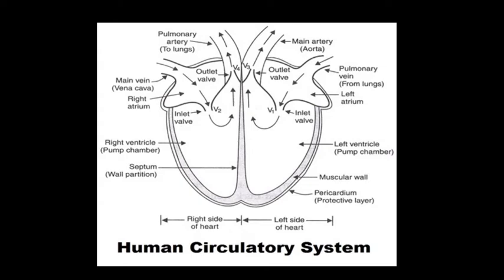Here you also see that the septum helps in separating oxygenated blood from deoxygenated blood. The ventricles have to pump the blood to various organs with high pressure.